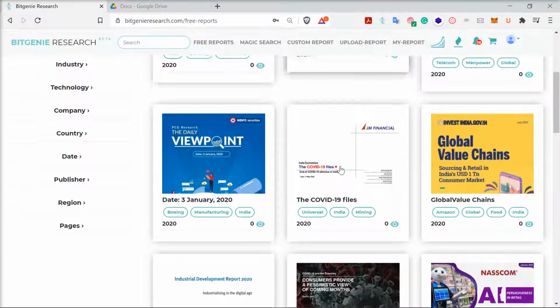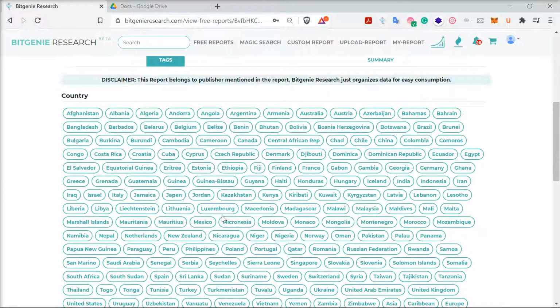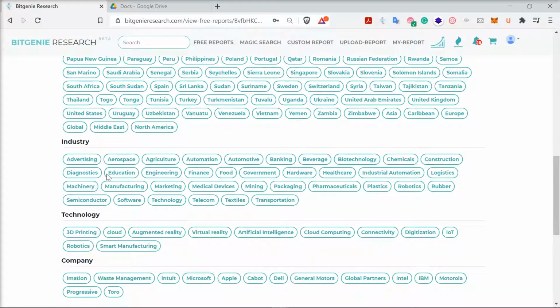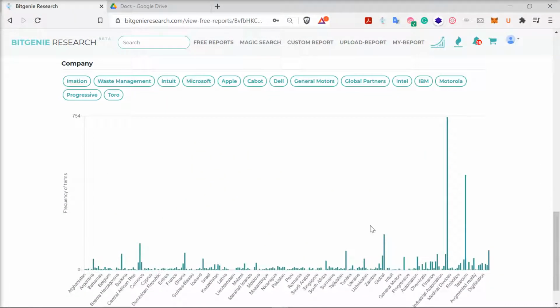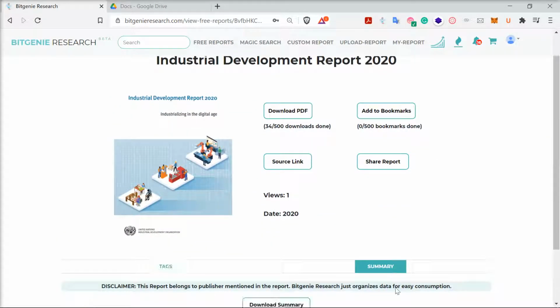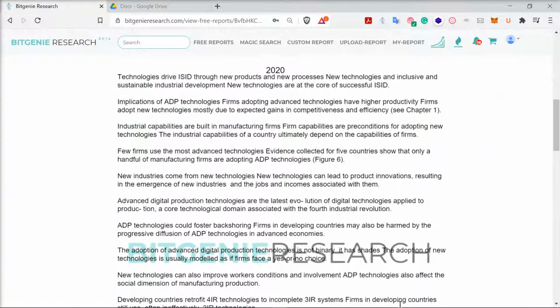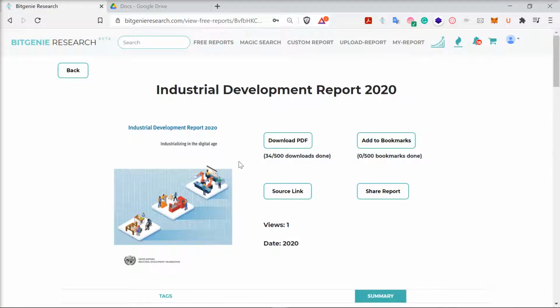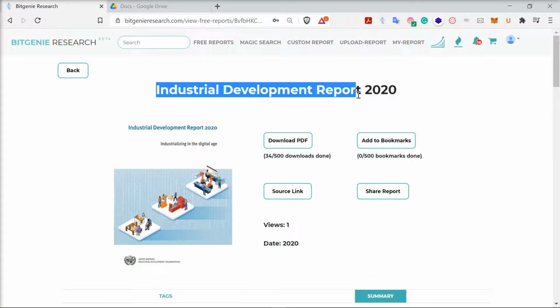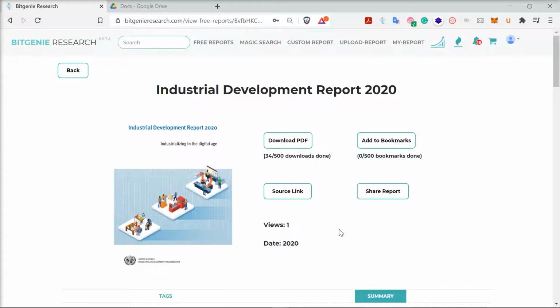When I say analytics, what are the things there in the analytics? Basically, we extract all the tags, like which country, which industry, which technology, and which companies are mentioned in the report. We map everything, and then we also create a summary of the report. This is an algorithmic summary. We also extract a lot of data, like the title, the name of the report, the year, the graphs, tables, and all the other data. And check the source, where this report is taken from.